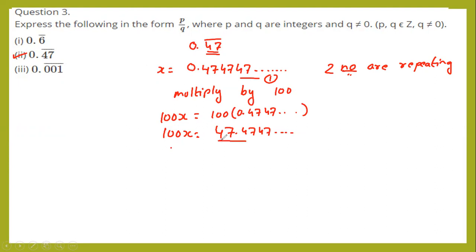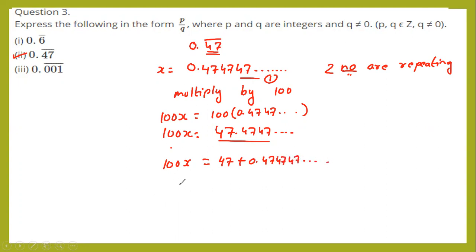Now, in next step, you need to split this one. So how we will split 100x? Okay, 100x is equals to 47 plus 0.474747.